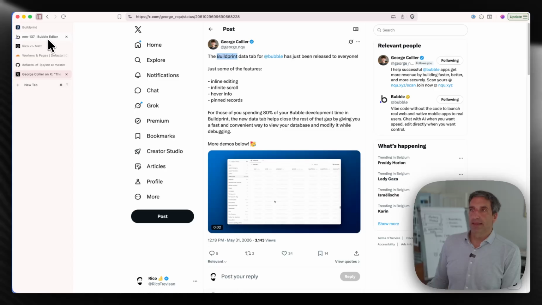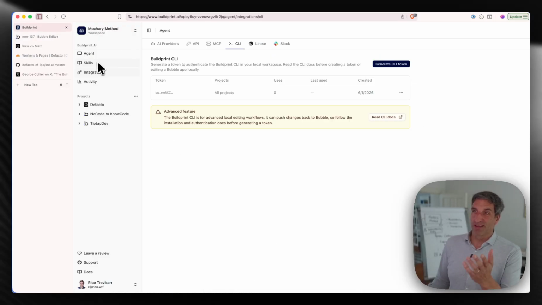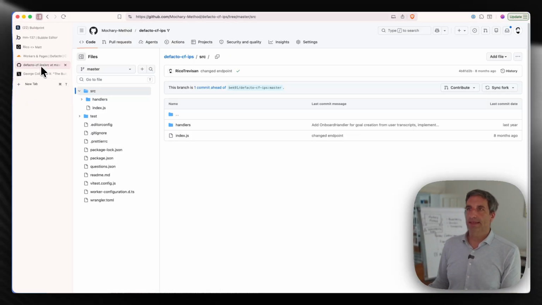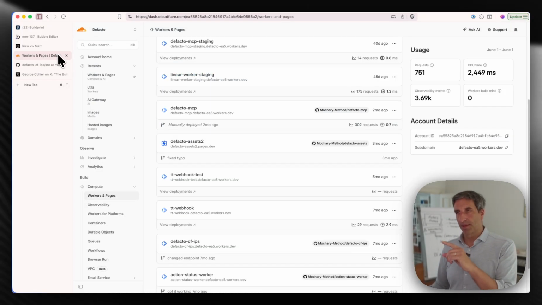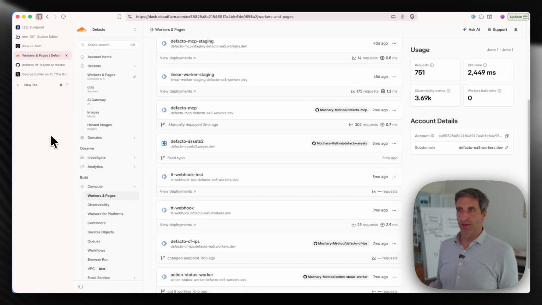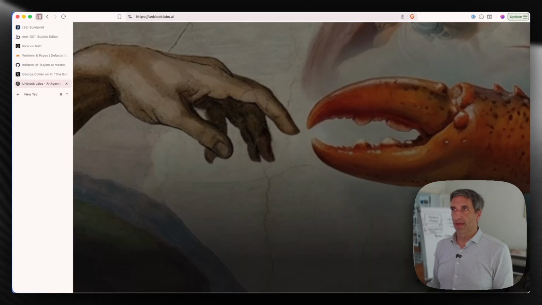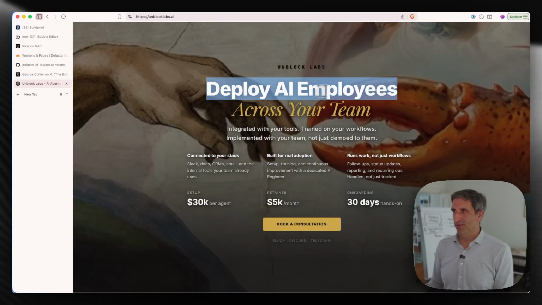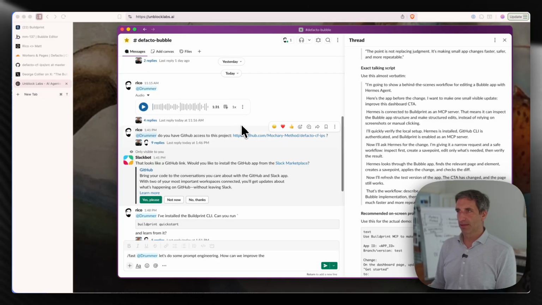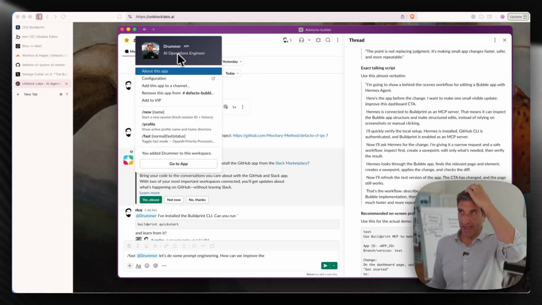The one challenge is that normally I could just jump in here and ask it to develop some stuff directly on de facto, but it touches a couple of repos. Actually, it touches a Cloudflare worker that touches this repo and so on. I want to give everything to my agent and let it figure it out. Since I've been working with Back to deploy AI employees, I said, let's do this too. I have an AI employee here. Her name is Drummer, and she's running around as my AI operations engineer.